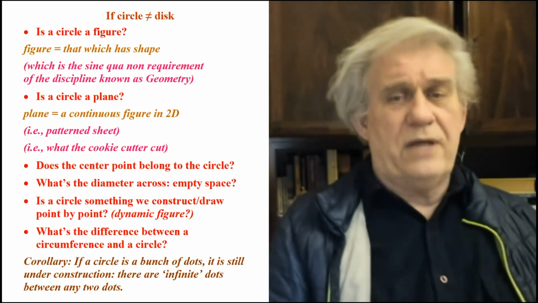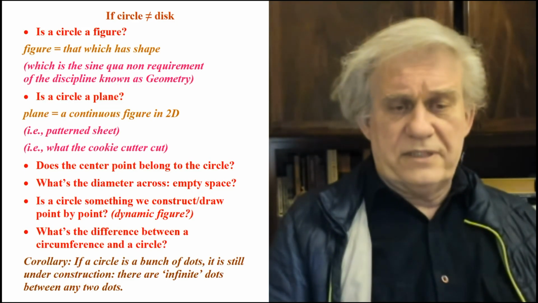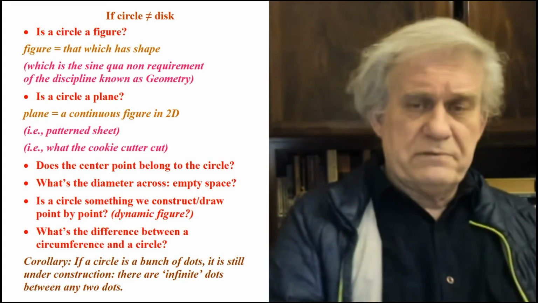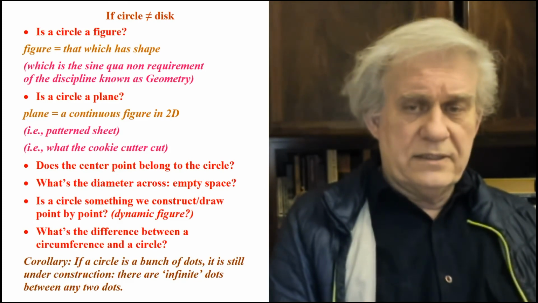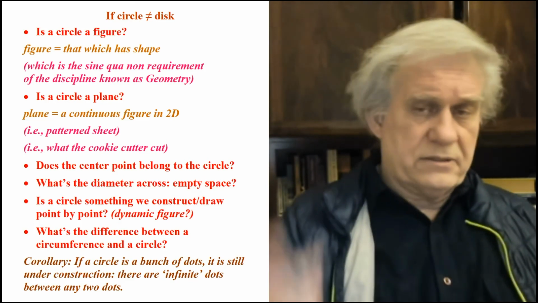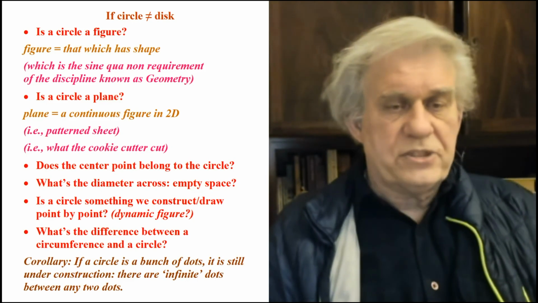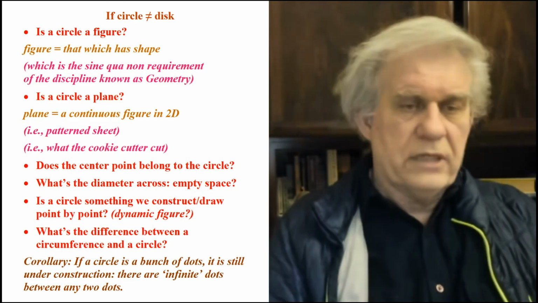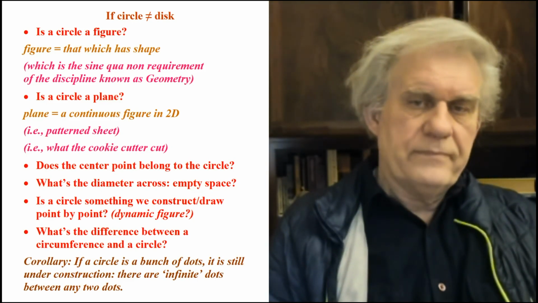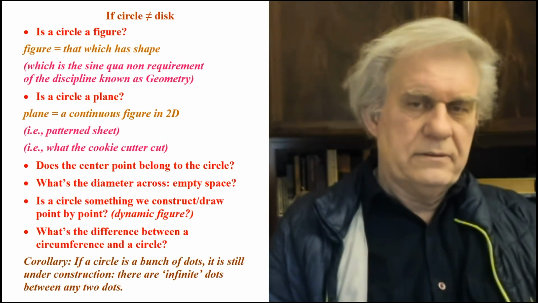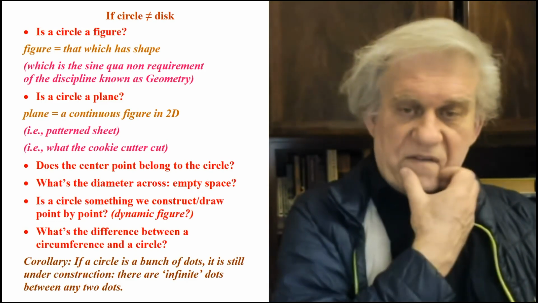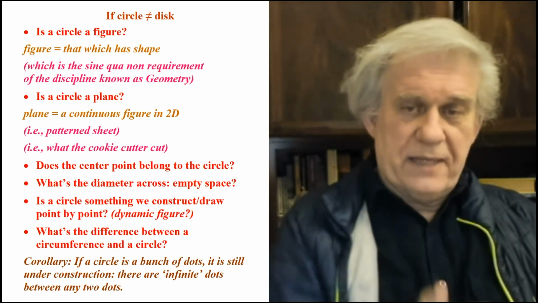Empty space. I mean, we talk about diameter, we talk about circumference. Again, is there a difference between circumference and circle then? Are they synonyms, circumference and circle? Is that what a circle is? Just the outline? And is a circle something we construct or draw, point by point? In other words, is it dynamic? All these questions are for you, so you can answer each one.